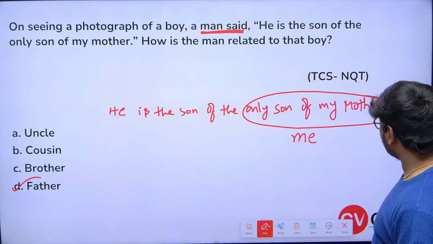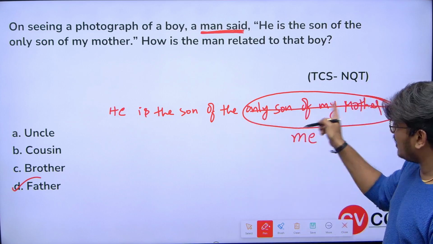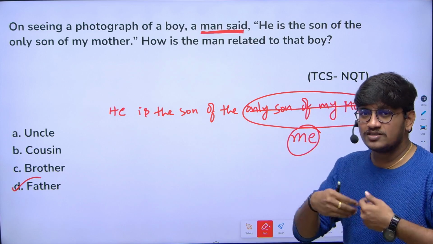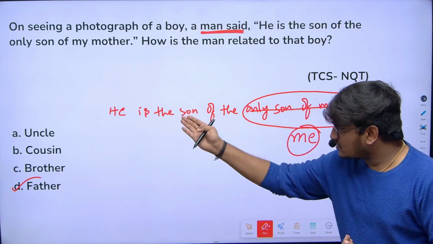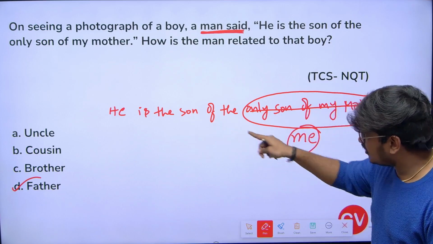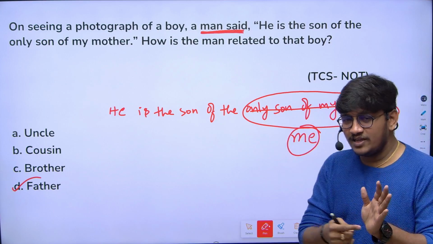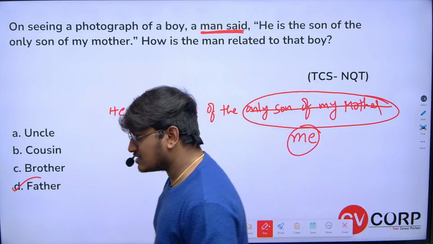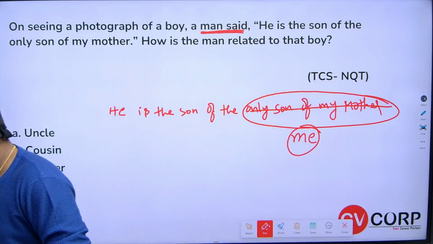Who is only son of my mother? I'm eliminating that statement and replacing it with a simple word, me, because only son of my mother is me. Now he is son of me. No need to read this statement again. So he is the son of me. When he is son of me, how is the man related to the boy? Obviously it is father, right? So answer is father. Yes, exactly.